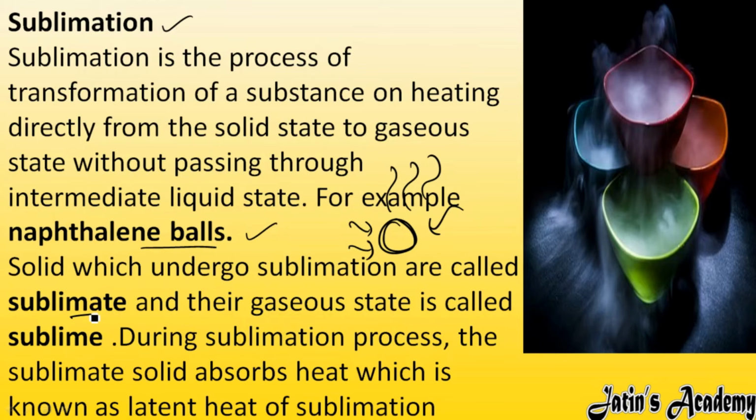Next, we have the definitions of sublimate and sublime. So what do you mean by sublimate? A solid which undergoes sublimation, like this solid naphthalene ball, that solid is a sublimate, and the gaseous form of that sublimate is a sublime. During the sublimation process, the sublimate solid absorbs heat, which is known as latent heat of sublimation.